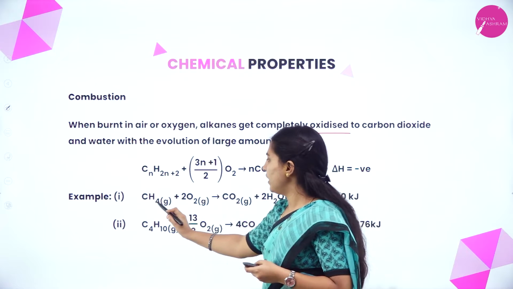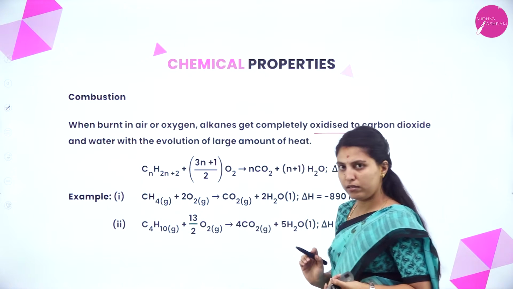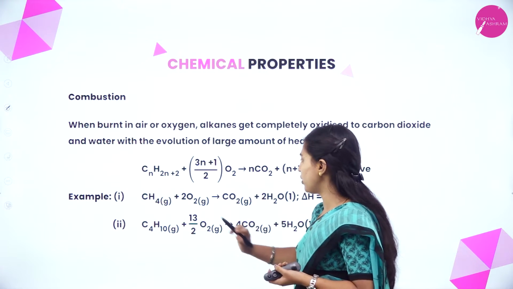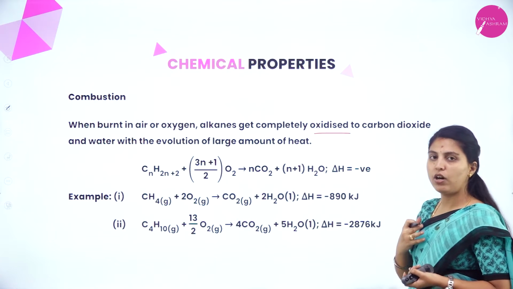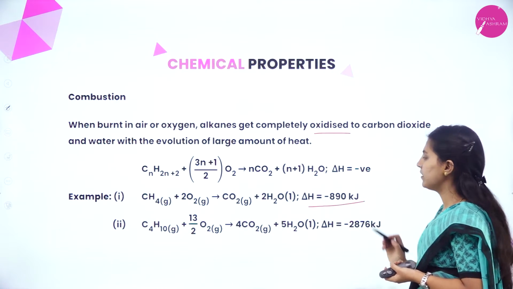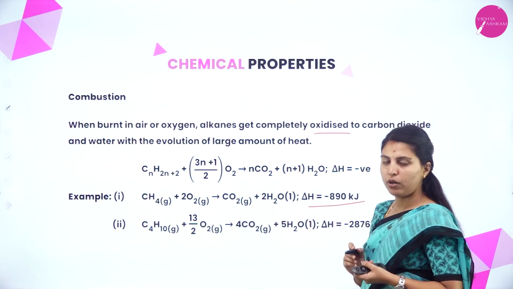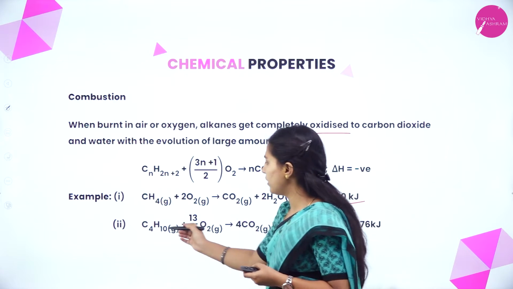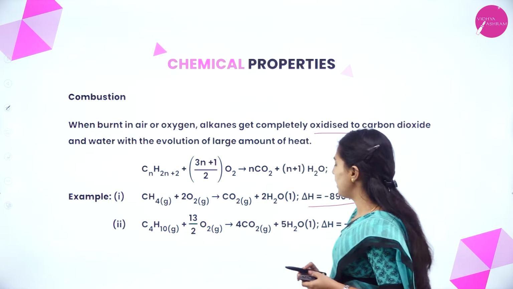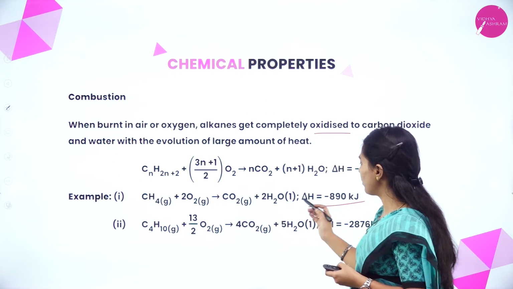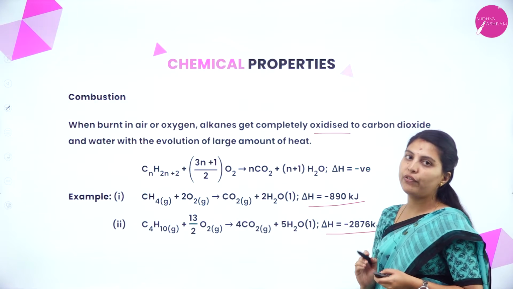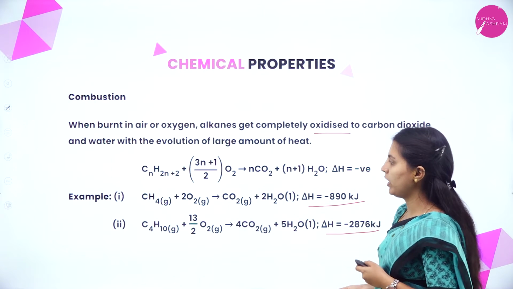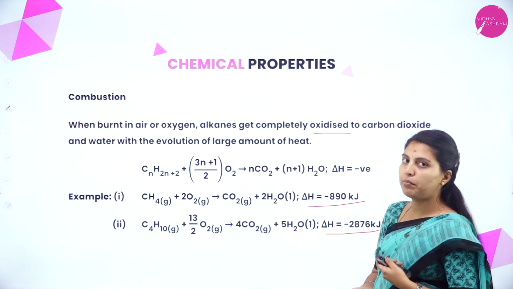See here, methane is oxidized with oxygen to form carbon dioxide and water with a large amount of heat. This is the enthalpy of combustion. This is also another example, butane. Oxygen reacts, carbon dioxide and water are liberated, and a large amount of heat is liberated here also. This is called combustion.